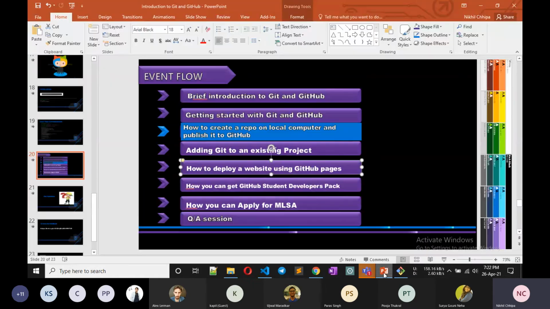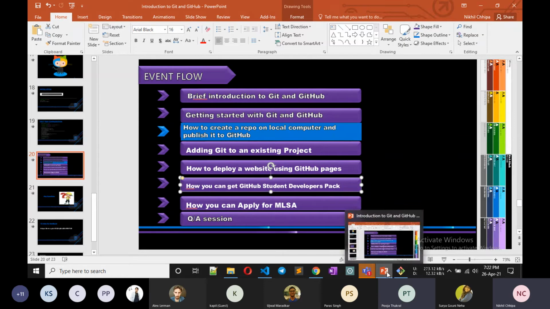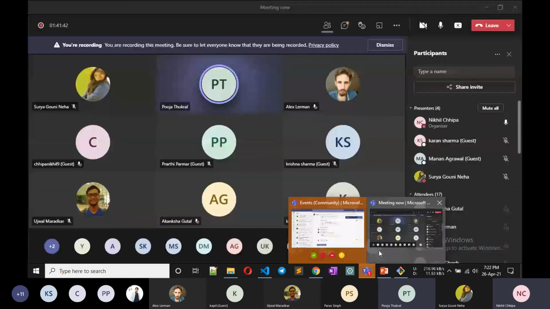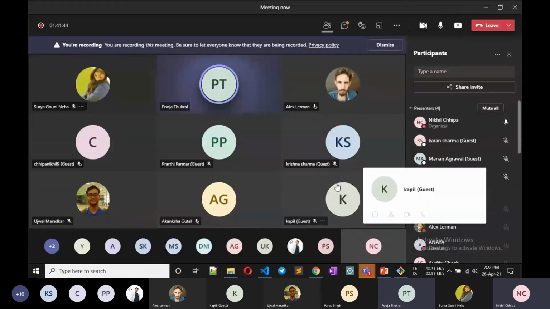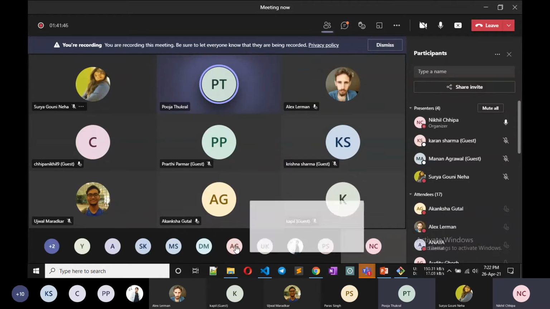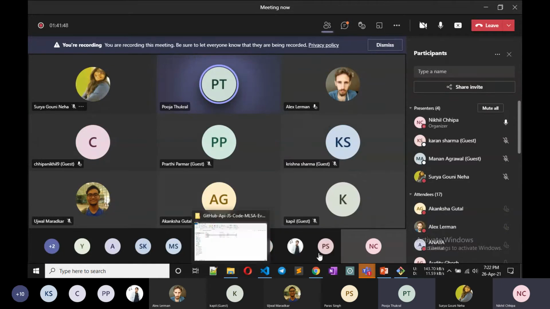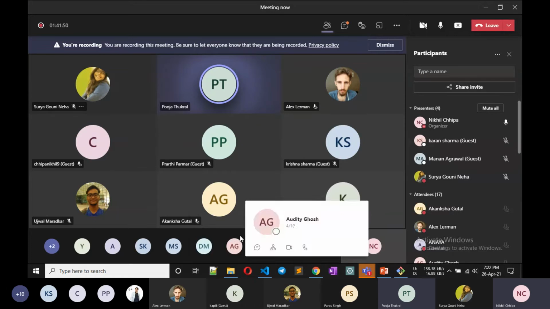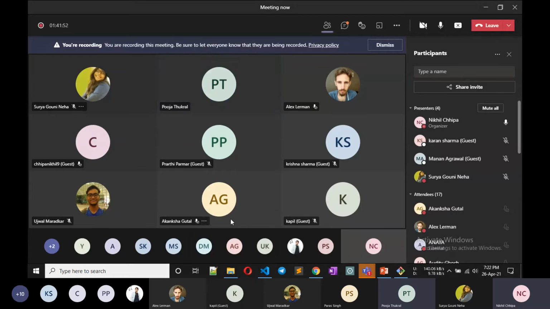So now I want to explain how you can get the GitHub Student Developer Pack. So Sir, what are GitHub Actions used for? What? GitHub Action? Yes. I didn't use actions yet. No, what are they used for?